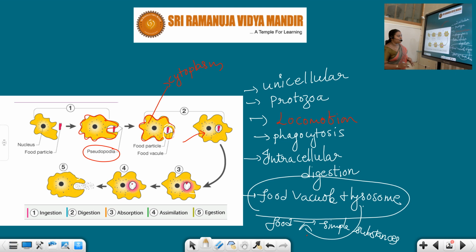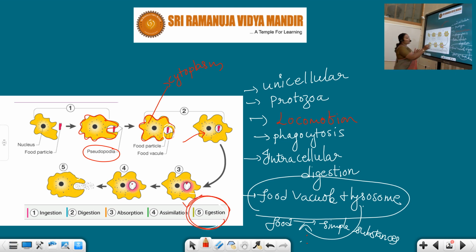Then what will happen? Undigested food should be sent out of the body, as I said in the beginning of the class, by means of egestion. See, immediately our amoeba is going to send out the undigested food to the outer surface. That process is called egestion.